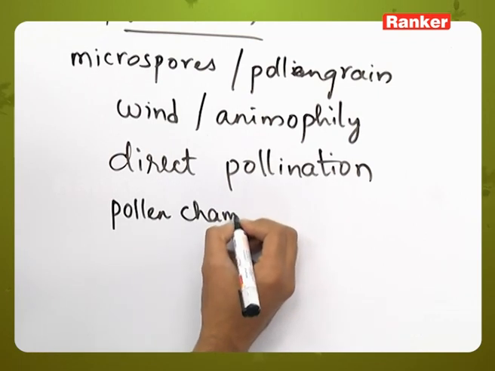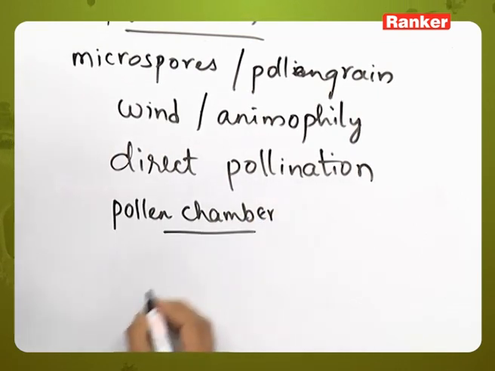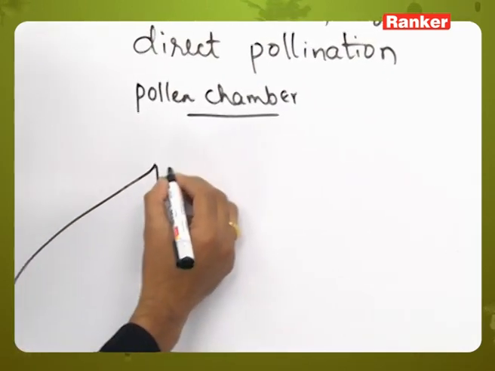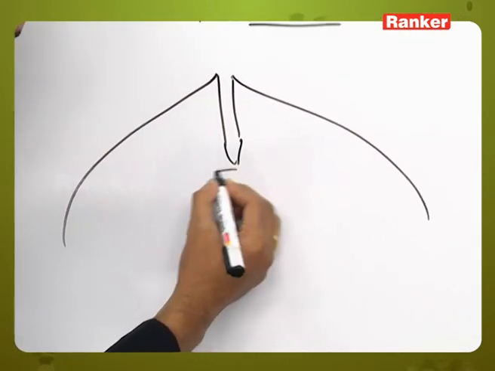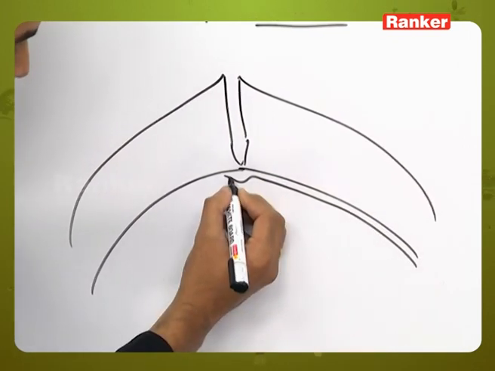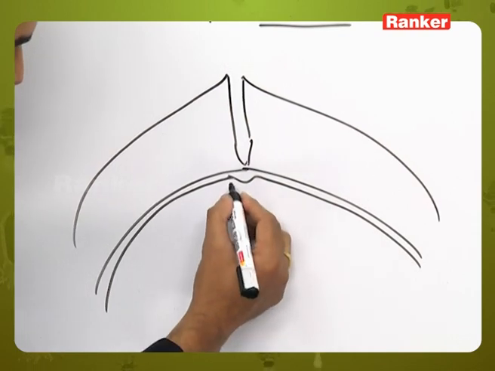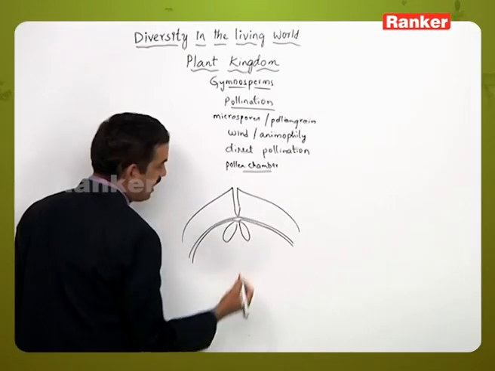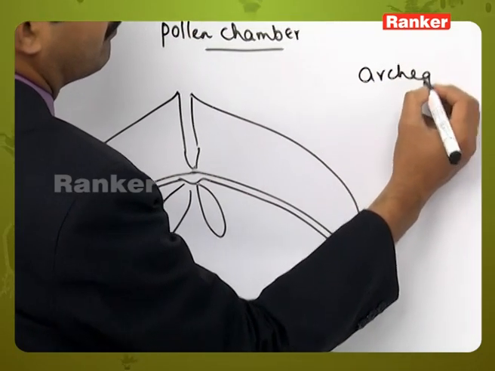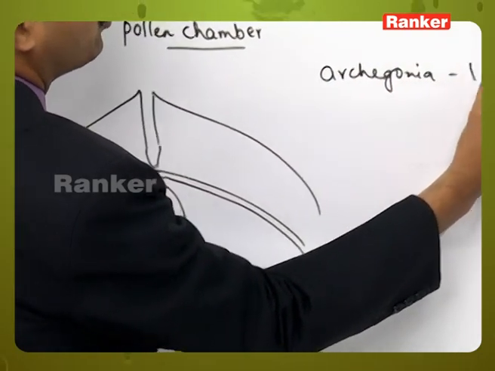pollen chamber, or this is the ovule. And here the archegonia are present, and the number of archegonia may be 1 to many.